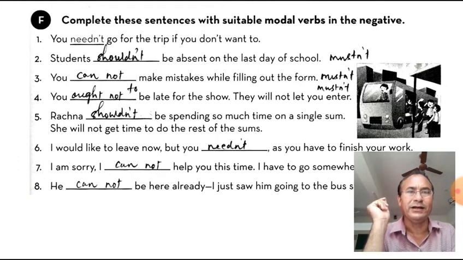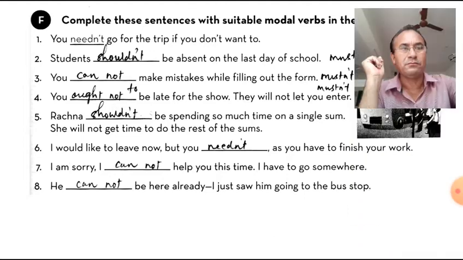Now I would like to leave now, but you need not as you have to finish your work. Here we have used needn't. I can go, but you need not go. Why? Because you have to finish your work before time.